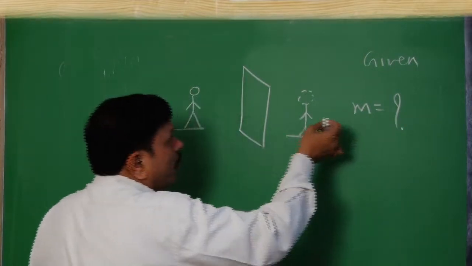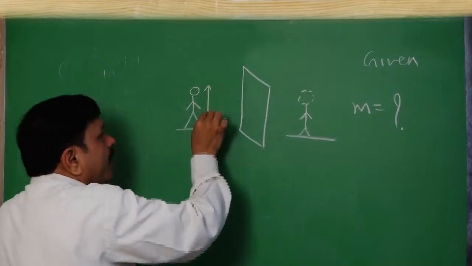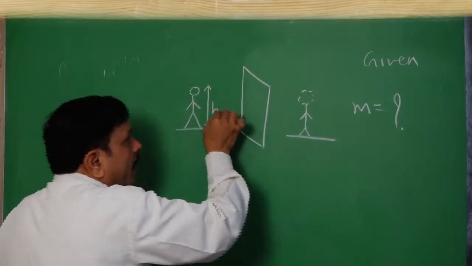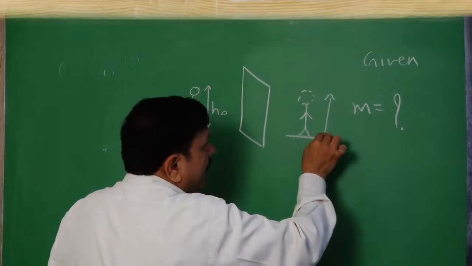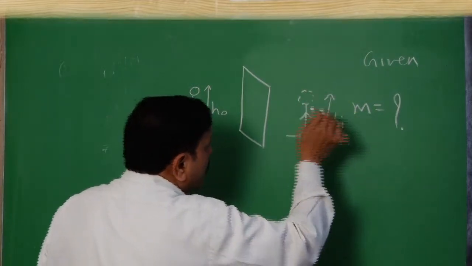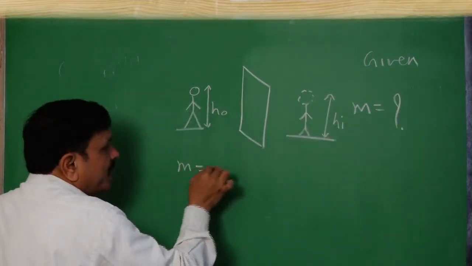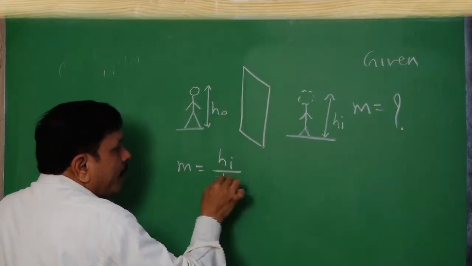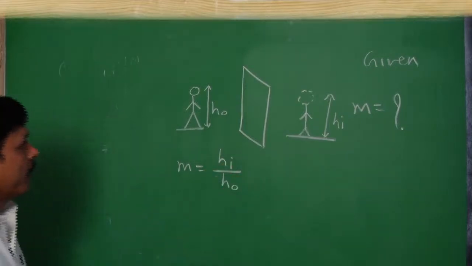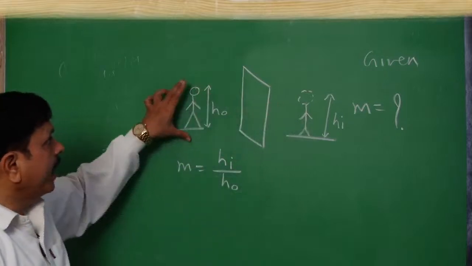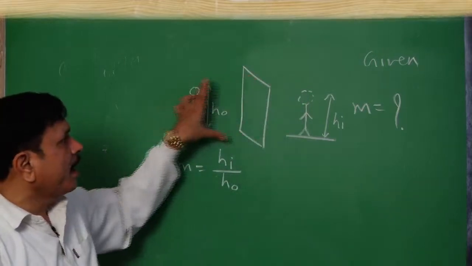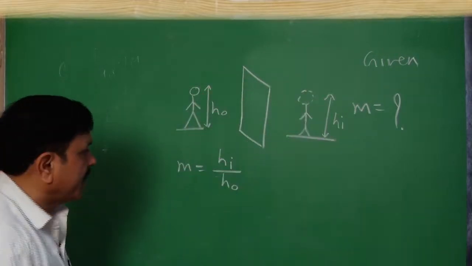and what you will find? If the height of the object is HO, height of the image is HI, then we know that magnification equals HI divided by HO. But here height of object and height of image will always be the same.